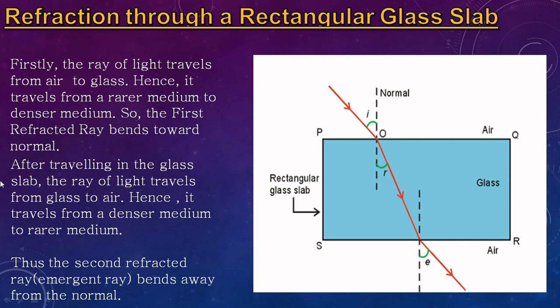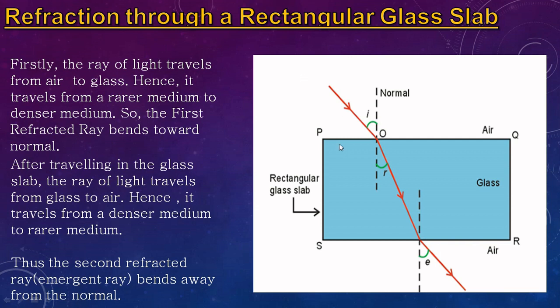What happens when light is moving through a rectangular glass slab? A rectangular glass slab is a 3D structure, but in the diagram it is shown as a 2D one, simply a rectangle made of glass. What happens when light moves through it?